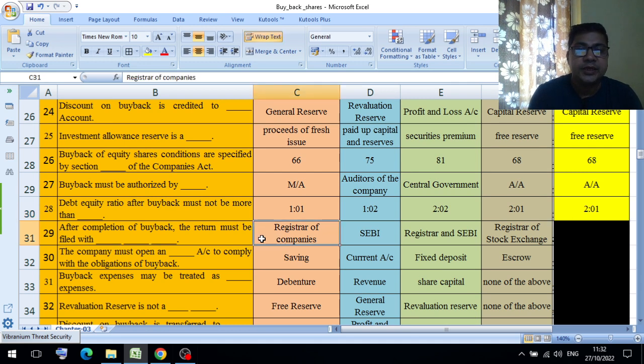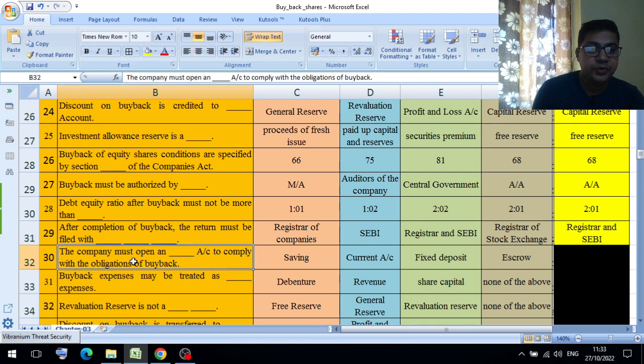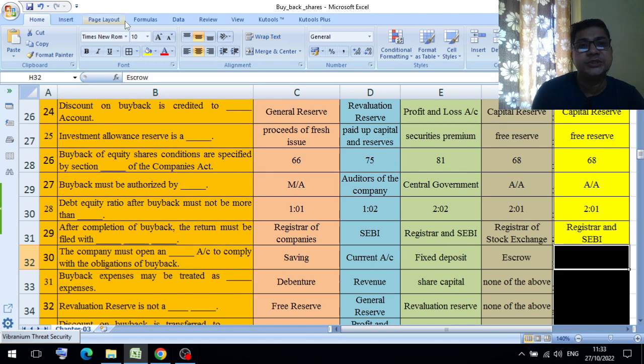Option A, Registrar of Companies. Option B, SEBI. Option C, Registrar and SEBI. And option D, Registrar of Stock Exchange. The answer is Registrar and SEBI. The company must open a dash account to comply with the obligations of the buyback. You know that it is an escrow account.